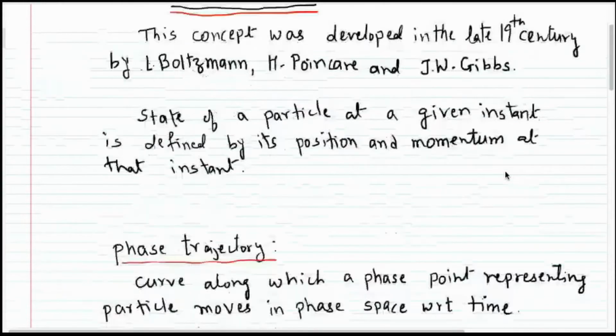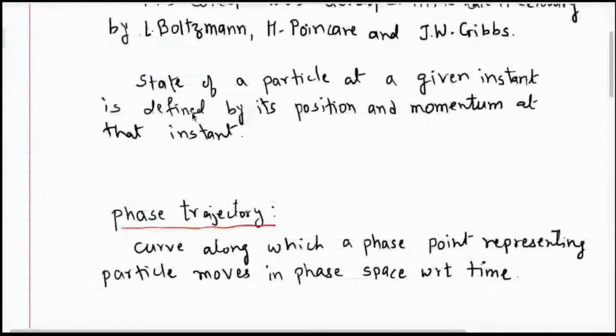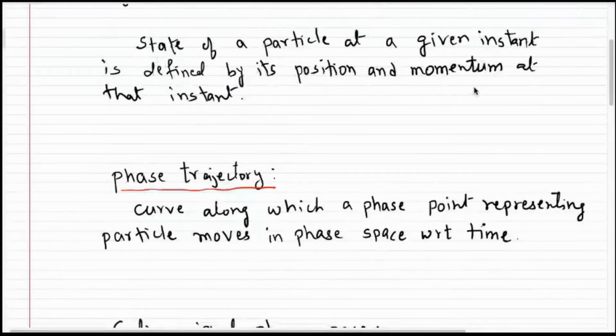The state of a particle at a given instant is defined by its position and momentum at that instant. Why is it important to talk about its position and momentum? At a given instant, if you know where the particle is located, that means its position, and if you know its momentum, the momentum tells you in which direction and with what speed the particle is moving, because momentum is m into v. And momentum also tells you the energy of the particle, right?